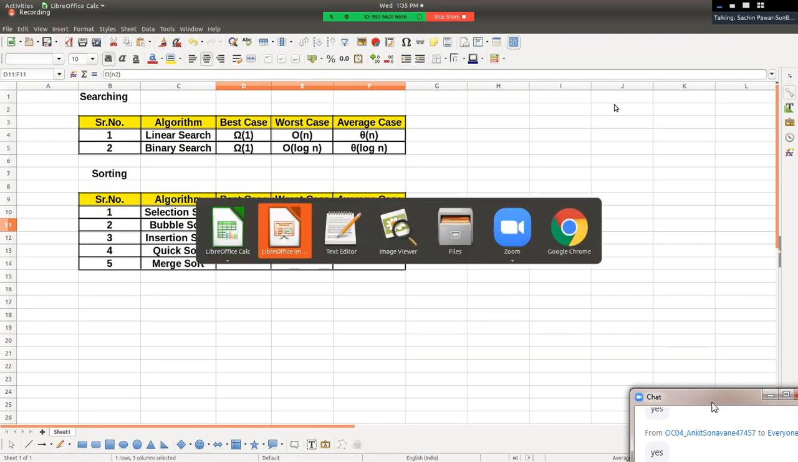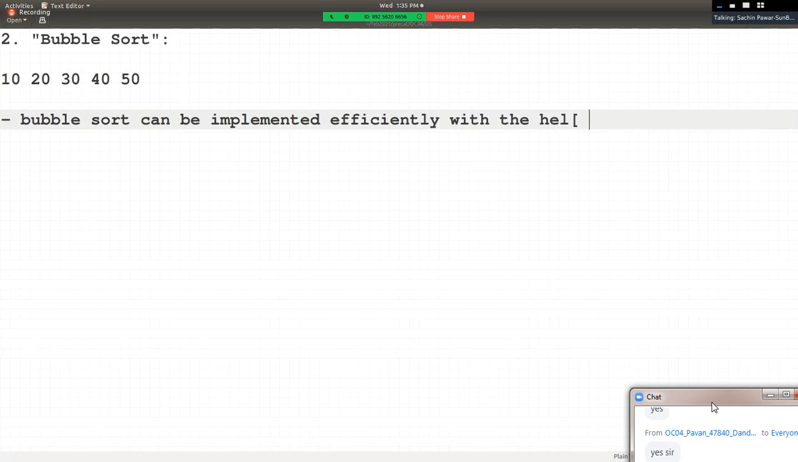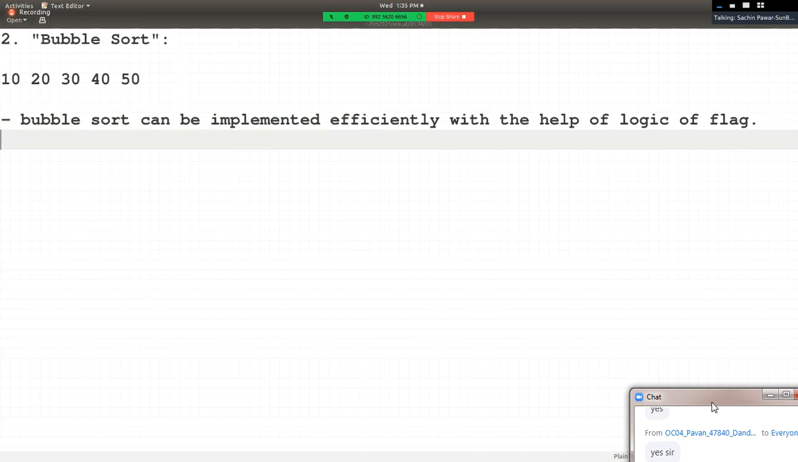Right? Now pay attention. But sir, bubble sort can be implemented efficiently with the help of logic of flag. Sir, how is that? Pay attention. Logic of flag means whether we need to go next or not. Hey, you know what a flag means, right? Flag, the flag, right?